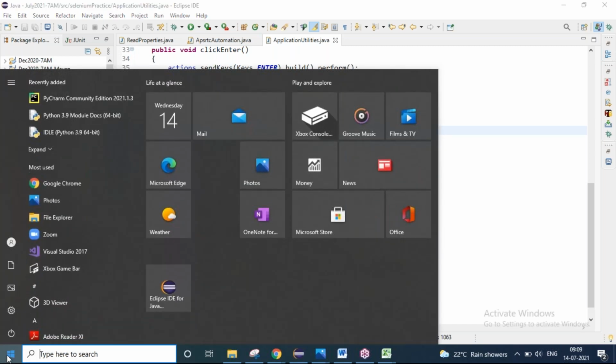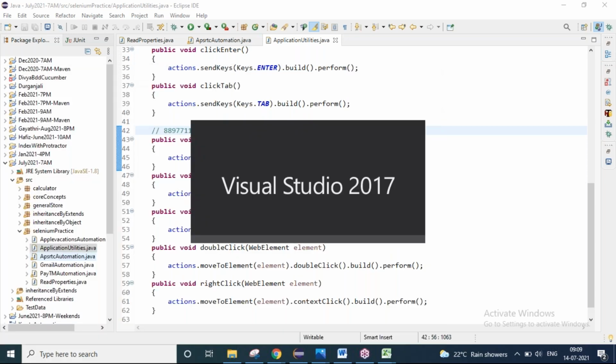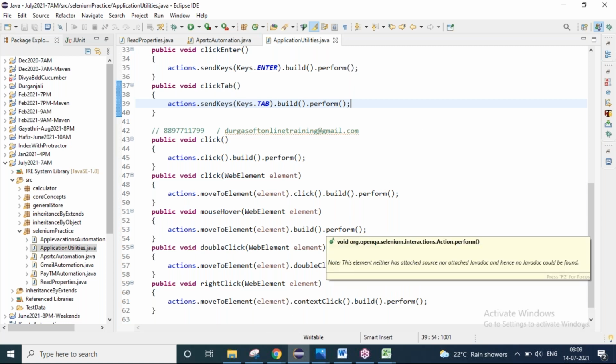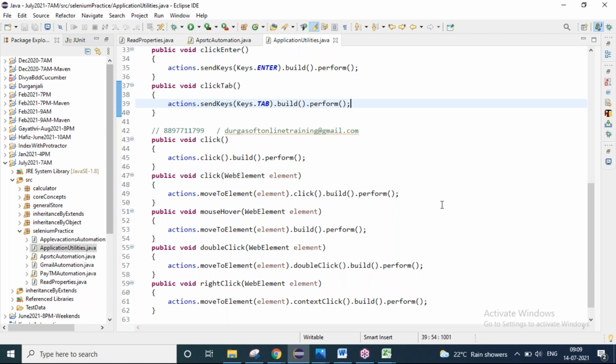If you want to go for C sharp, then you have to go for Visual Studio. That is purely a Microsoft technology, and this is the tool. The one that I'm showing here is Eclipse, where we'll work with Java. Your sessions will be recorded, and the slides that I'm showing you will be shared, and the Java code that I'll be writing, I'll be sharing with you, and you can practice by looking at the slides and the videos.